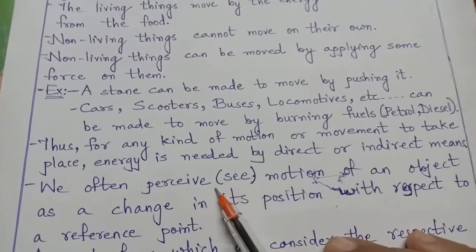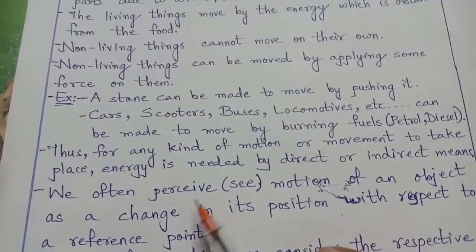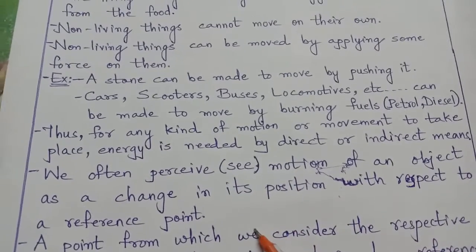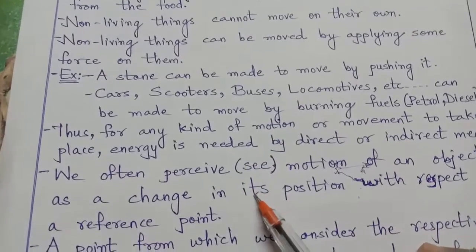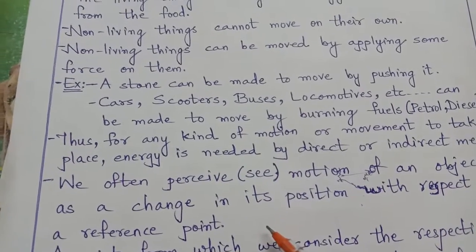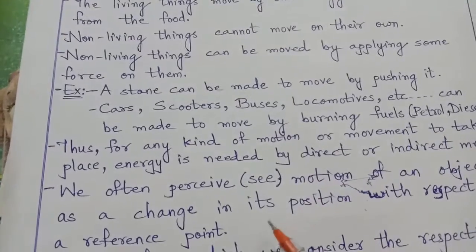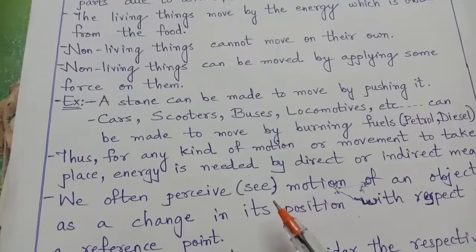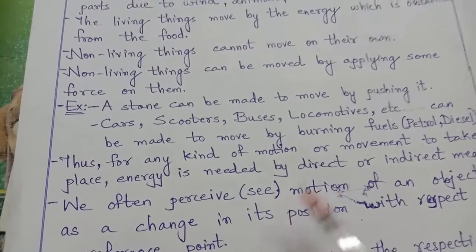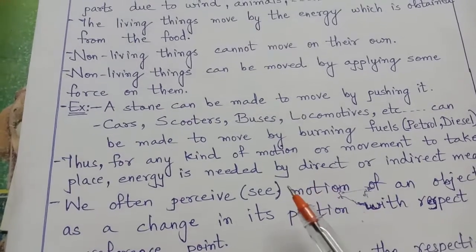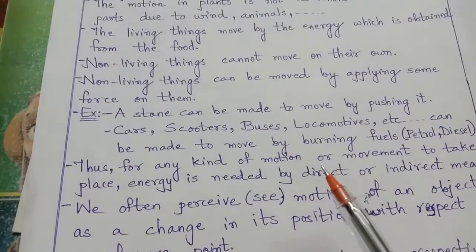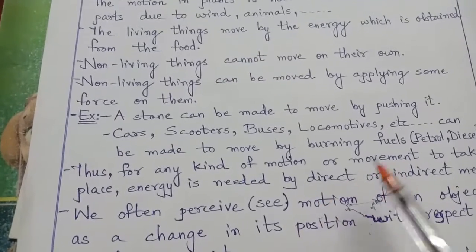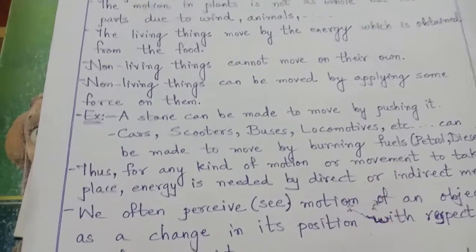We often see the motion of an object as a change in its position, to move from one place to another. To stand up, to sit down, doing exercise, to bend down, straighten up, lie down, jump. That means we are continuously changing our position.